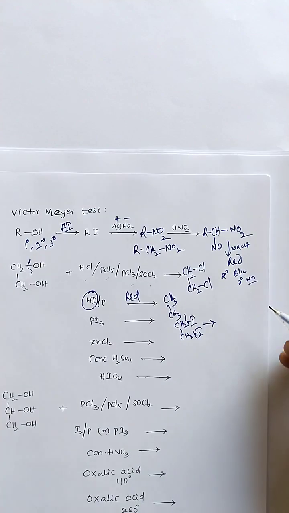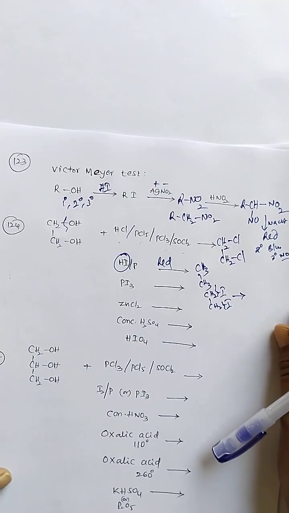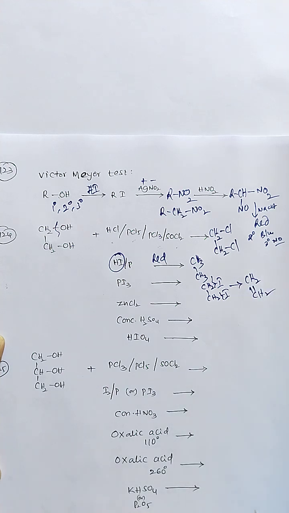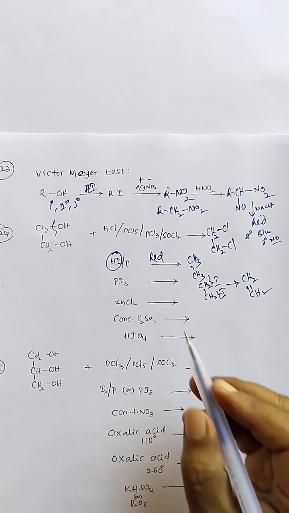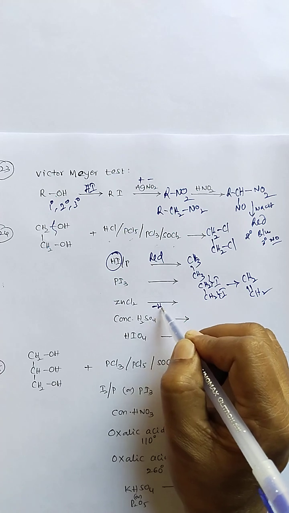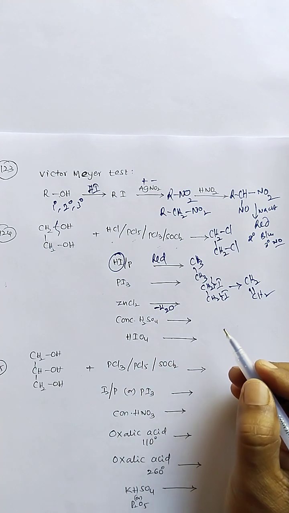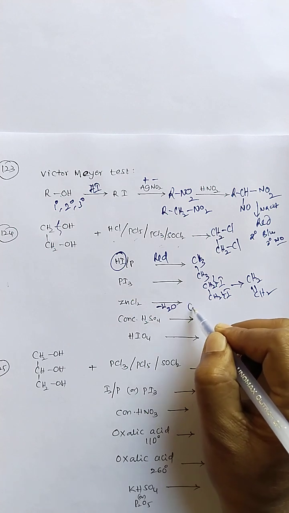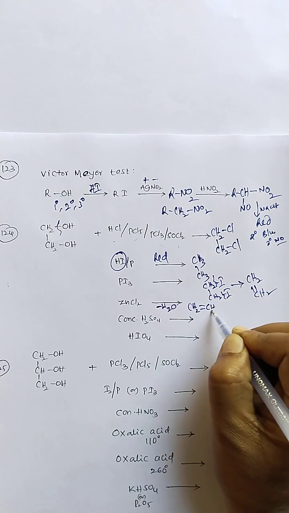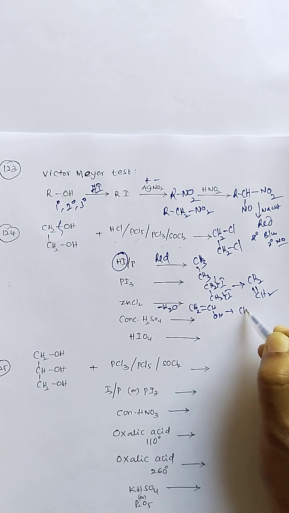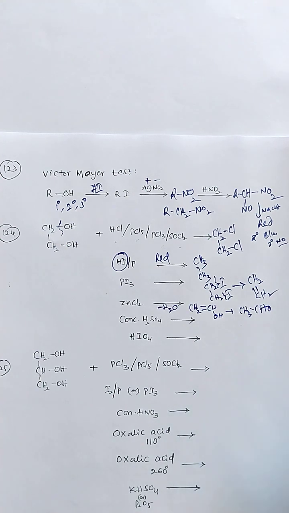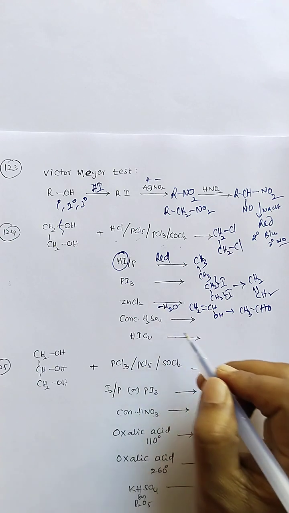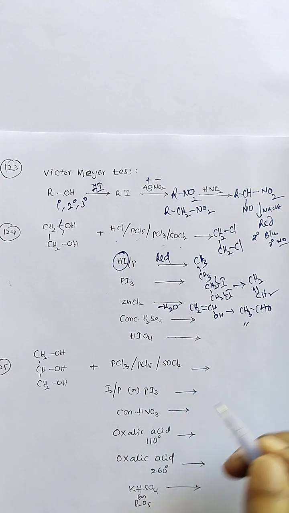Immediately the carbon-iodine bond is broken to give ethene as the product. Zinc chloride is a dehydrating agent, so water is eliminated and vinyl alcohol is formed, which leads to the aldehyde. With concentrated H2SO4, a similar reaction occurs and the aldehyde is formed.